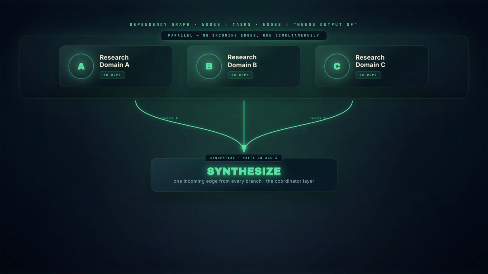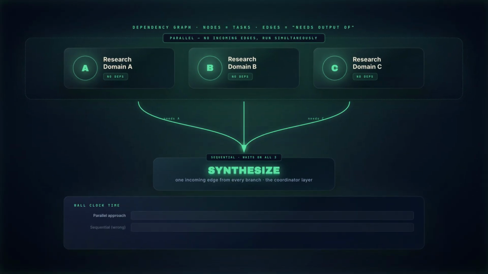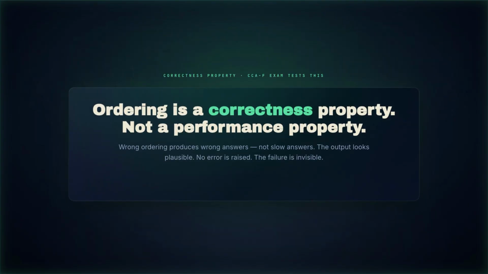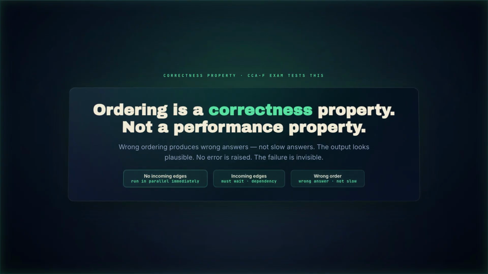Most research tasks are parallel. Sequential dependencies usually appear only at the synthesis layer. All domain research runs in parallel. One coordinator synthesizes at the end. That means the total wall clock time is the duration of the longest parallel task plus the synthesis pass, not the sum of all tasks. Ordering is a correctness property. Wrong ordering produces wrong answers. Not slow answers, wrong ones.